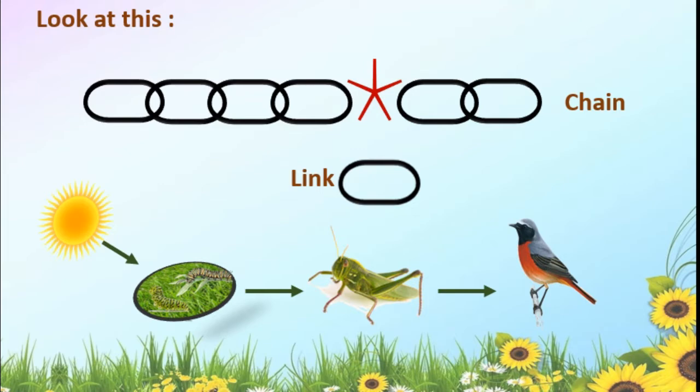Here the plant or the grass and the grasshopper and the bird, they are connected to each other like links in the chain. So this is called food chain because the grasshopper feeds on the grass and the bird feeds on the grasshopper. Got this, students? Here also we can say each one is a link. See, grasshopper is a link and this plant or grass is also a link in this chain.